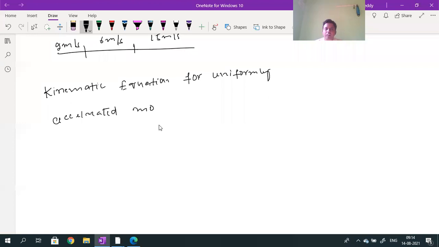These are also called equations of motion for uniformly accelerated motion.